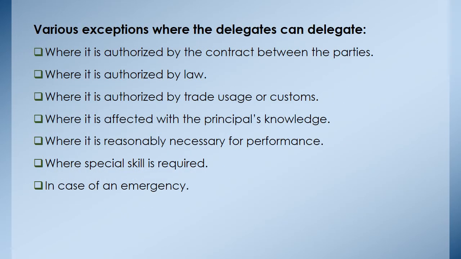So now let's discuss the exceptions to the rule that says an agent cannot delegate. An agent is allowed to delegate his authority in the following circumstances. One, where it is authorized by the contract between the parties. Number two, where it is authorized by law. Number three, it is authorized by trade usage or customs.